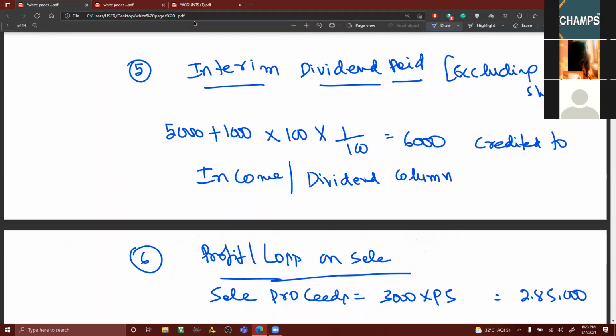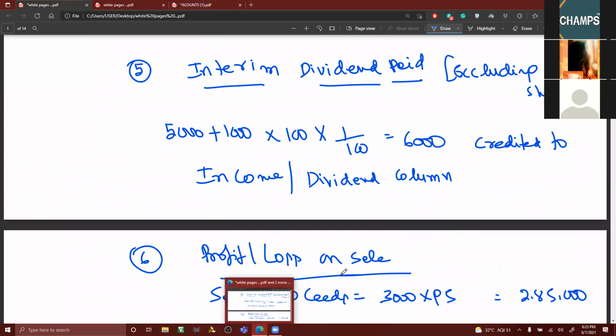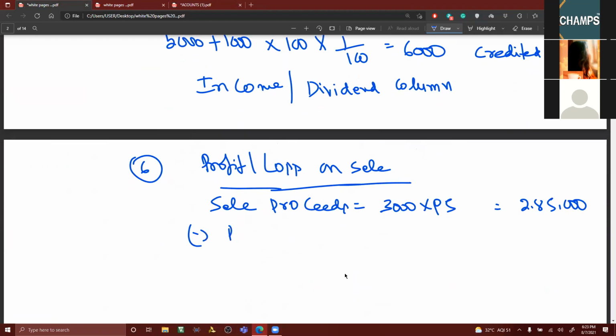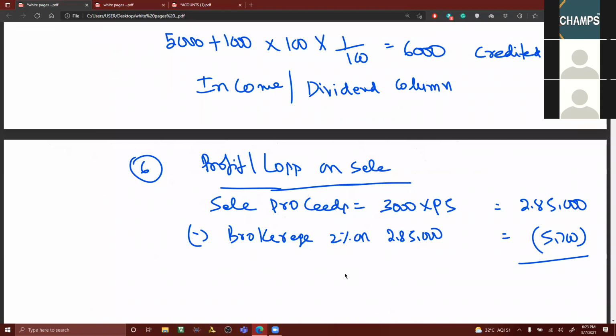In the problem, it has been mentioned that brokerage is to be calculated while buying and selling shares. So sale proceeds 2,85,000 minus brokerage, 2% on 2,85,000, which is 5,700. The final value is 2,79,300. This is called the net sale proceeds. Clear to all of you?